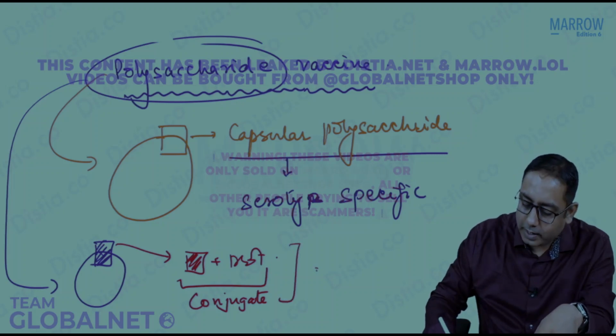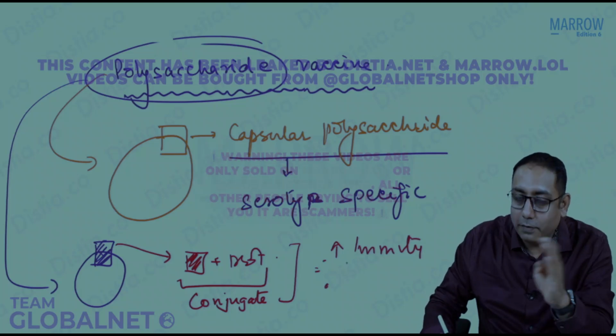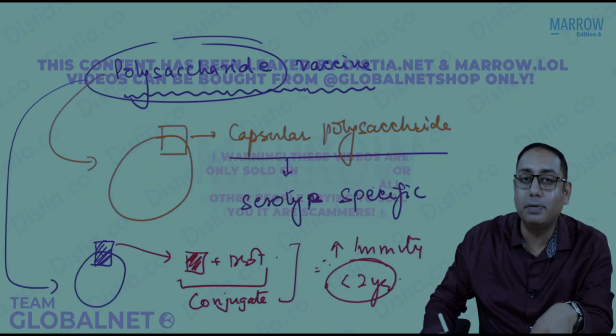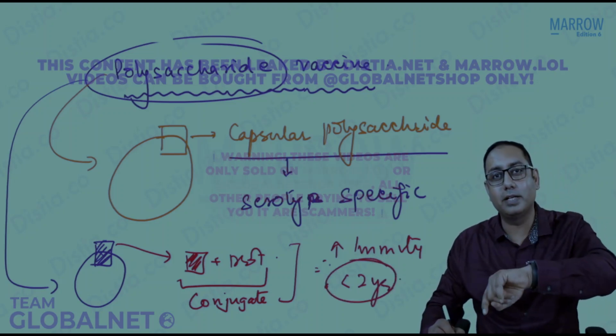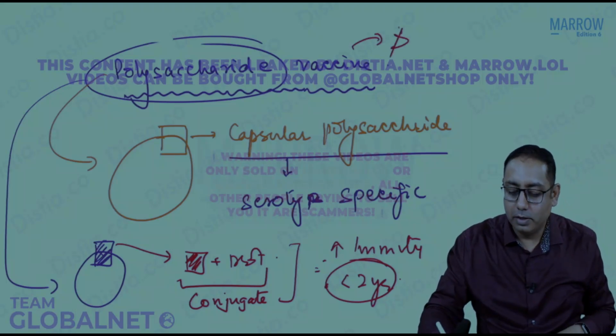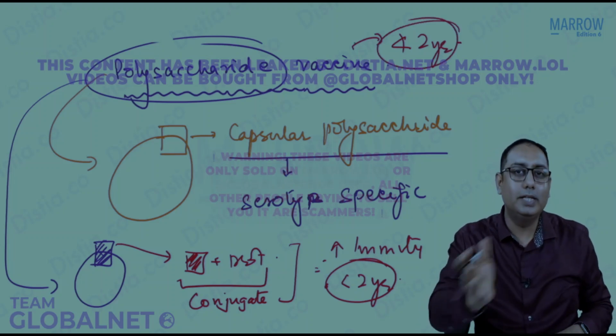So the conjugate vaccine's advantage is that it has more immunity. It is usually beneficial in young ages, at age less than 2 years. So that becomes a disadvantage of a polysaccharide vaccine. Polysaccharide vaccine cannot be given to age less than 2 years.